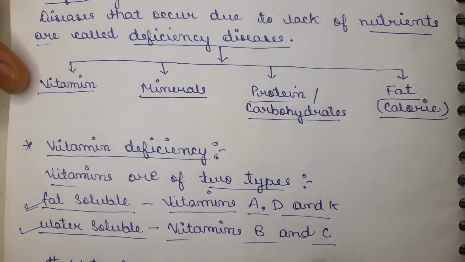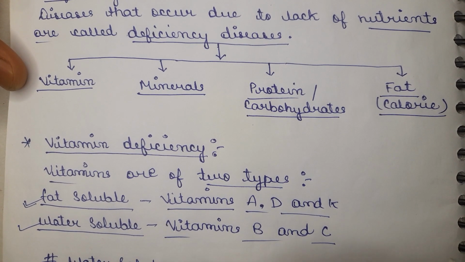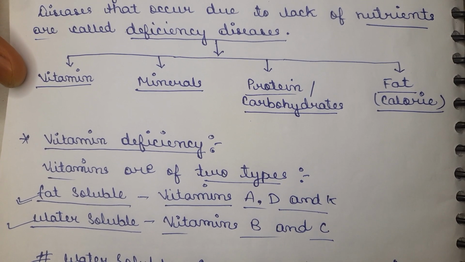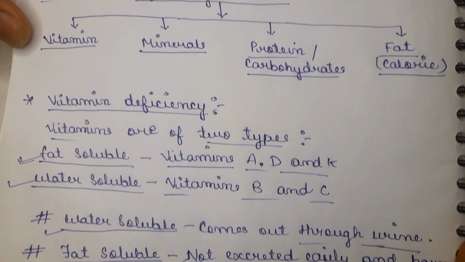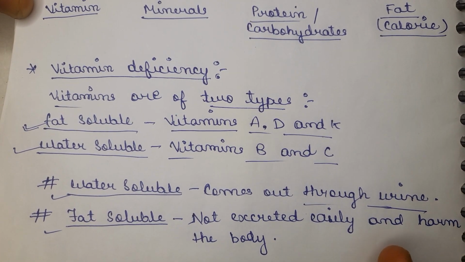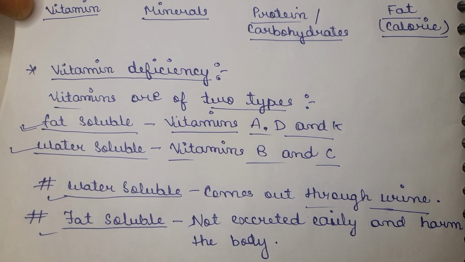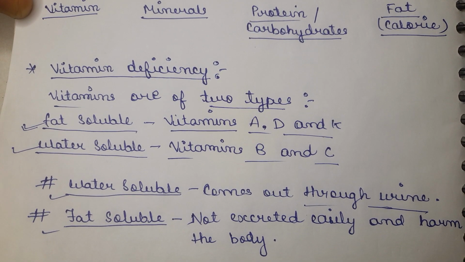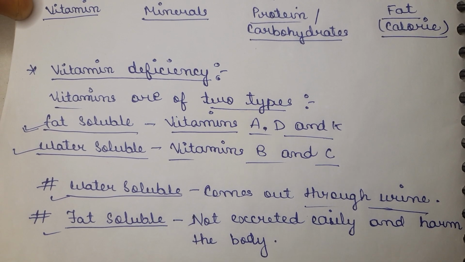Now if any of these, fat soluble or water soluble, is taken in excess, in the case of water soluble, vitamins are excreted through urine. But if fat soluble vitamins are taken in excess, they are not excreted, they can't easily come out of the body, and they harm the body inside, and sometimes cause restlessness and nausea. So this can affect the body, both mentally and physically.